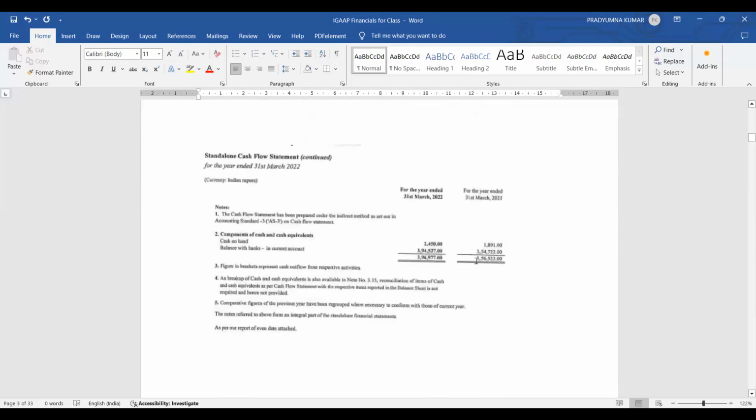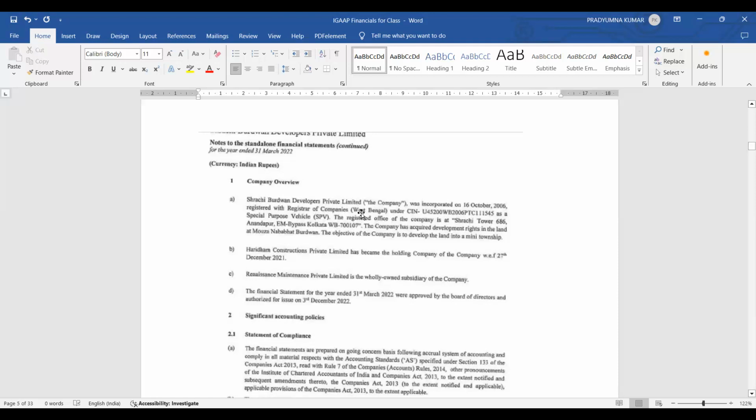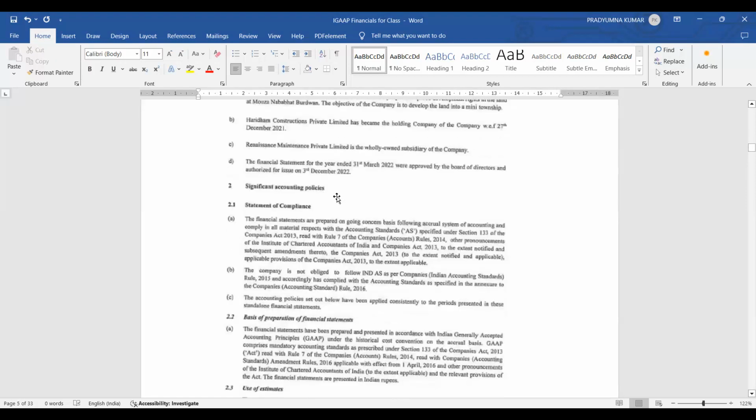Now you see the notes have started here. Once the notes start, immediately they are giving the significant accounting policies. Always it is schedule number 2. I mean, whether you call it schedule, note number, whatever terminology you are using. Okay. This is always note number 2 because the first point is what accounting policies you are following. If you see this particular organization which I am presenting, they have given each and every standard, they have mentioned the note.